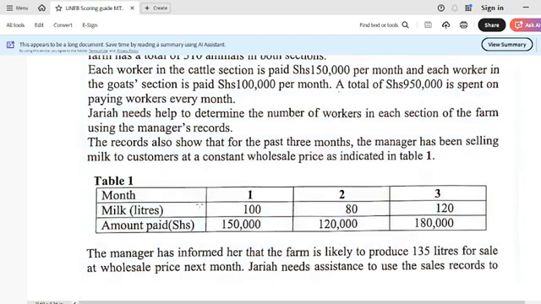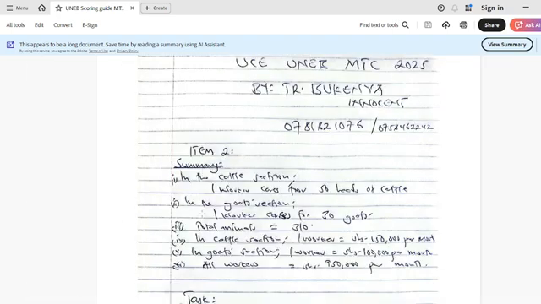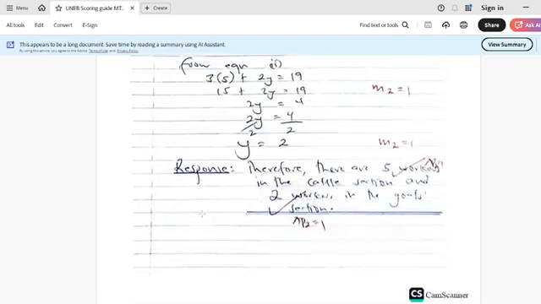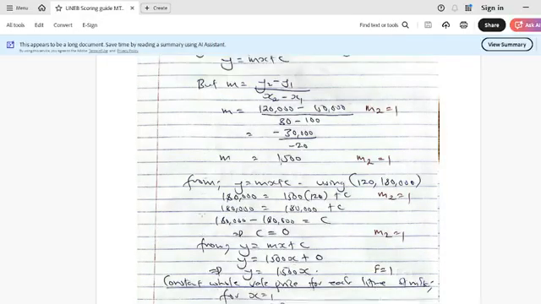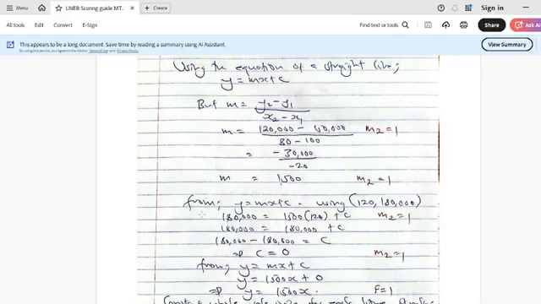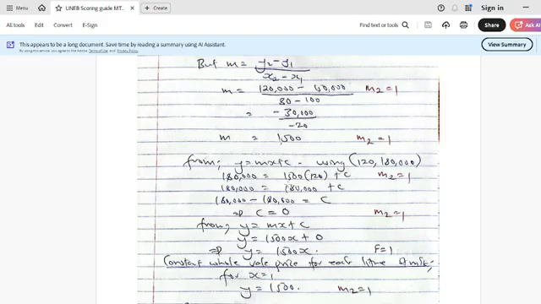So we chose to take those values to give us the gradient. Okay, and remember, from the gradient we said y2 minus y1 over x2 minus x1. So for the amount of shillings, I took my y2 minus y1 over the amount of liters, hope you can see, and then I came up with a gradient of m equaling 1,500.